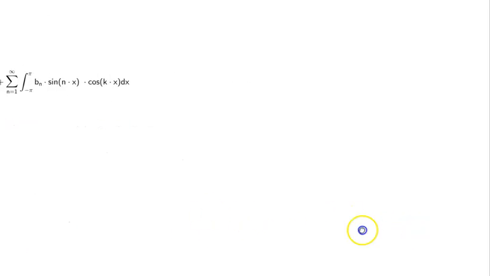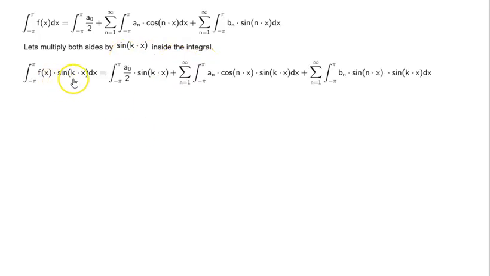Now the last term. Again here we need to somehow get rid of the first two integrals. So this time what we'll do is we will multiply both sides by sine kx inside the integral. So we have multiplied each of these integrals by sine kx inside. So what happens?